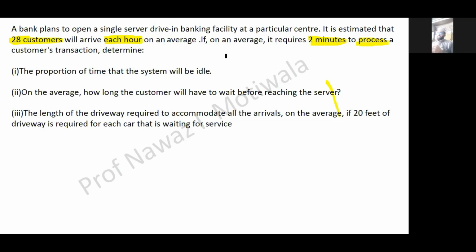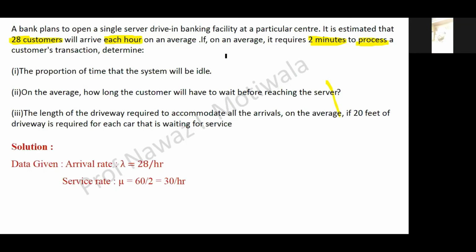And the third part is the length of the driveway required to accommodate all the arrivals, given that on average 20 feet of driveway is required for each car that is waiting for service. So we are required to find three things: P0, WQ and the length of the driveway. Someone on the chat has written that the answer for the first one is 0.067. That means the proportion of time that the system will be idle is 0.067, or around 6.7%. So let us check the answers now.